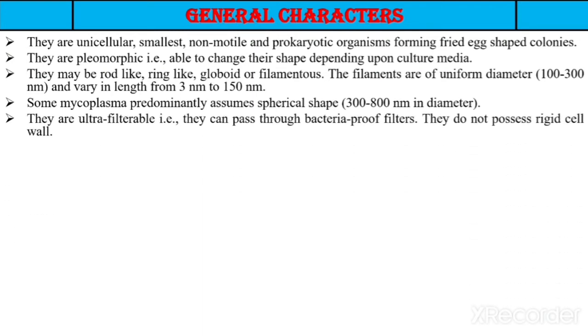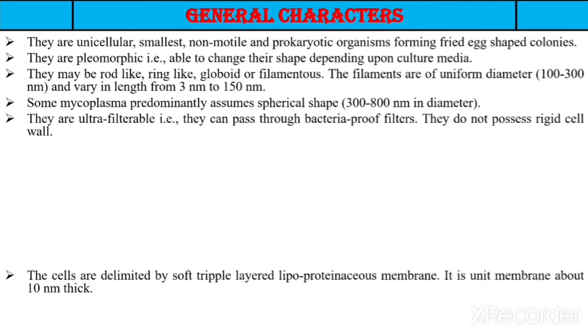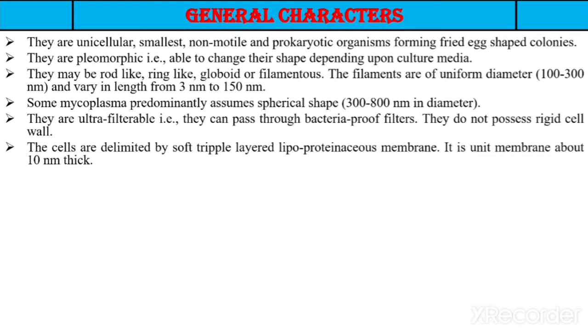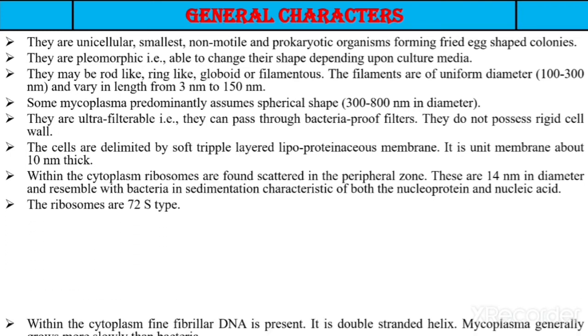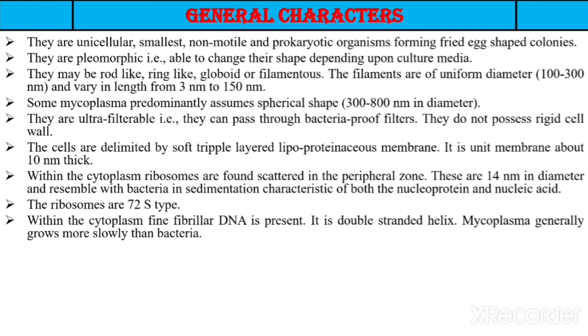They are ultrafilterable, which means they can pass through bacteria-proof filters, and they do not possess a rigid cell wall. The cells are delimited by a soft triple-layered lipoproteinaceous membrane. It is a unit membrane about 10 nanometer thick. Within the cytoplasm, the ribosomes are found scattered in the peripheral zone. These are around 14 nanometer in diameter and resemble bacteria in sedimentation characteristics of both the nucleoprotein and nucleic acid. The ribosomes are 70S type. Within the cytoplasm, fine fibrillar DNA is present and it is a double-stranded helix.